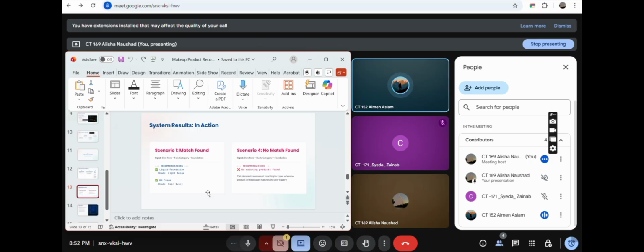The system also provides robust handling for non-matches. If a user inputs dark skin tone and foundation and no such product exists in our catalog, it correctly informs the user that no matching product would be found. Now, that's the simple loop that we do. In future, what we will do, I will explain.